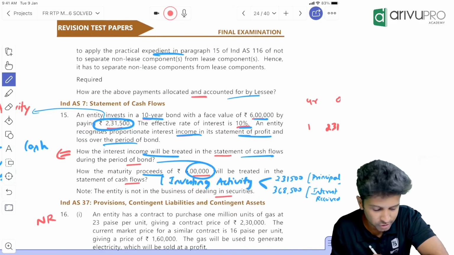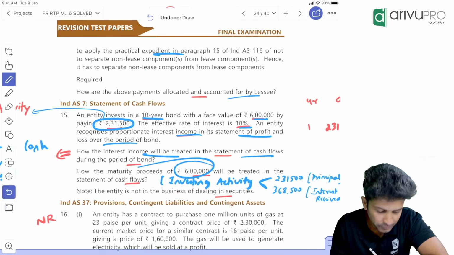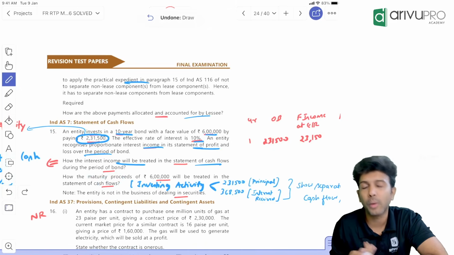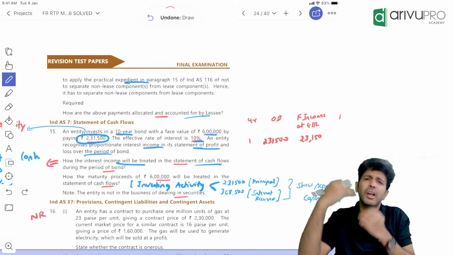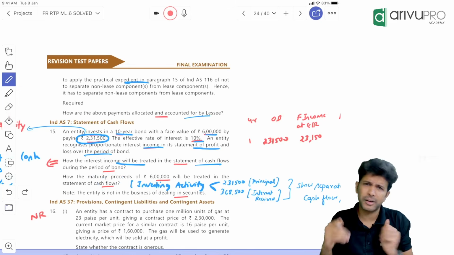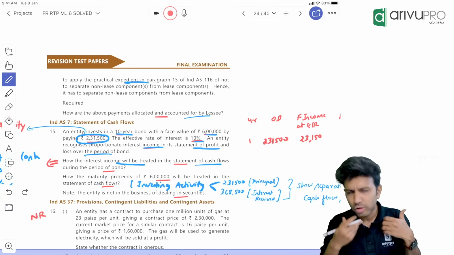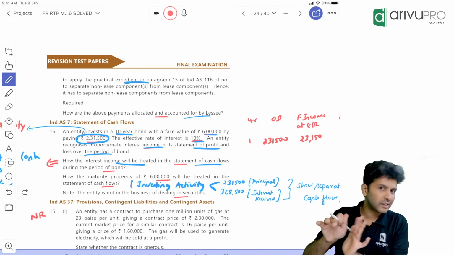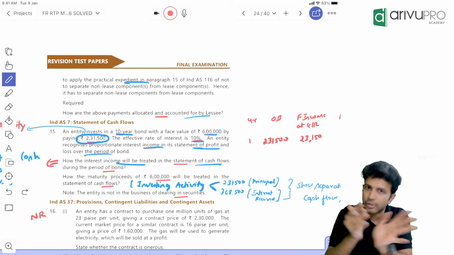How about the maturity proceeds of 6 lakh? The 6 lakh we will receive finally, when? In the 10th year. How will you treat it is what they're asking. So at the end of the 10th year, you will sell your investment or these investments will get redeemed. So this 6 lakh will be shown under investing activity. But don't show directly 6 lakh. You need to bifurcate or segregate.